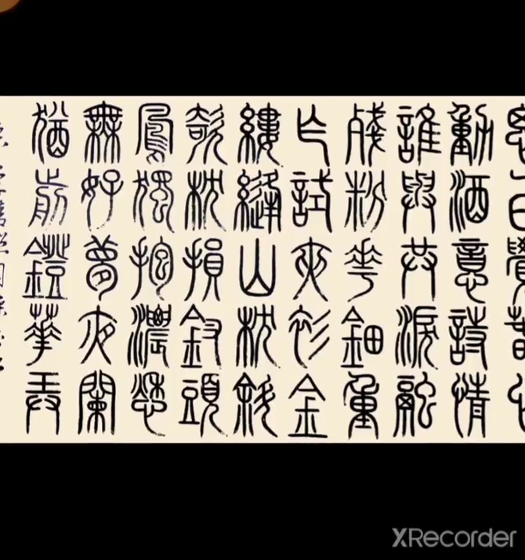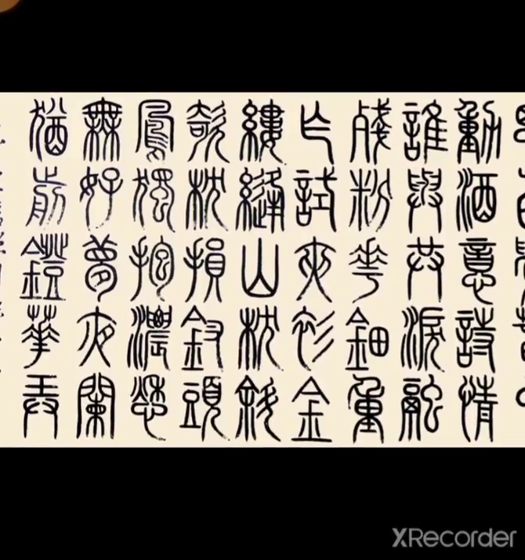This is the script used by Chinese people, and the script evolved during the Bronze Age. The script was made during the Bronze Age, and this script is still used now with certain changes. The Chinese people made certain changes, and those scripts are used now. This is the Chinese script.